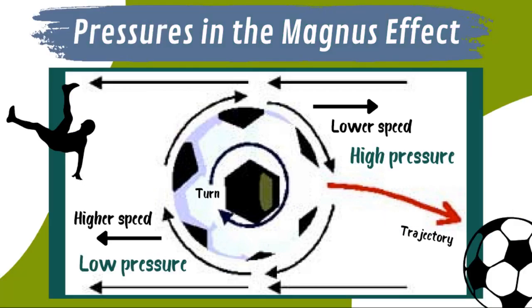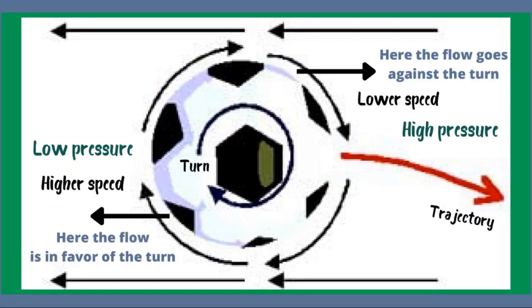According to Bernoulli's theorem, the region with high speed has low pressure and the region with low speed has high pressure. And here we find the force that deflects the ball for the Magnus effect. When the ball is spinning in the air, the conditions of the Magnus effect are created. There are two airflows. On one side the airflow decreases by traveling against the rotation, creating high pressure, while on the other end the pressure decreases.